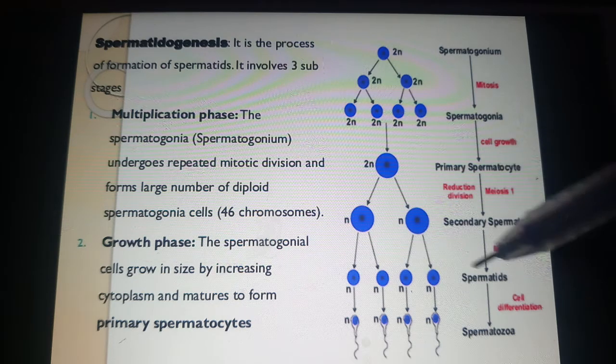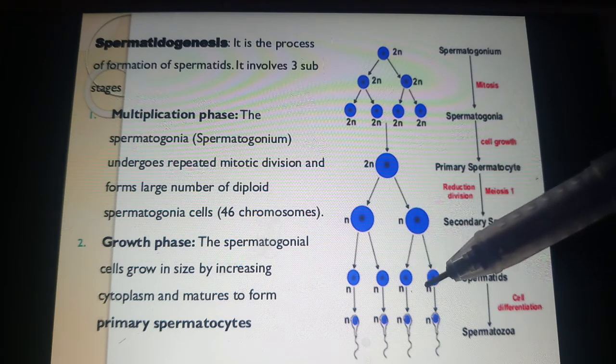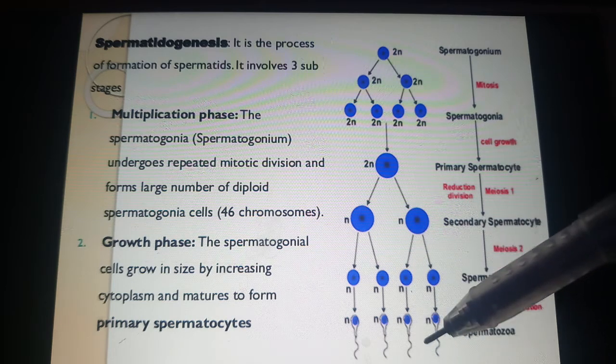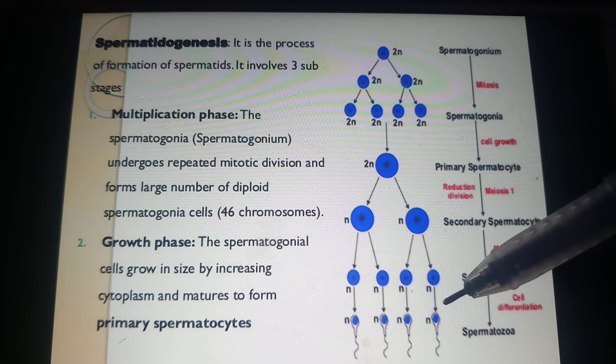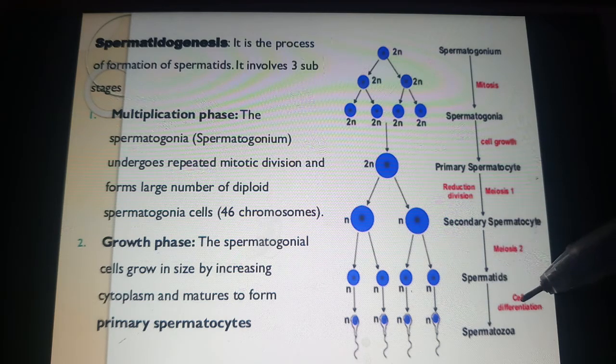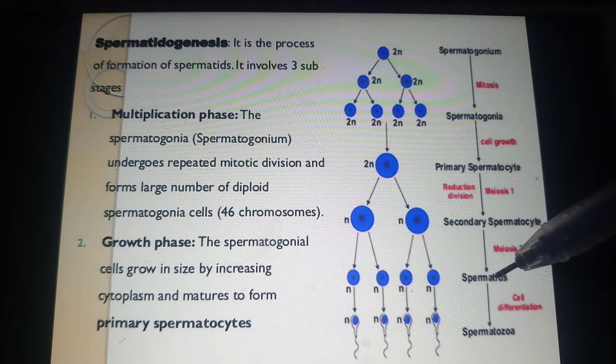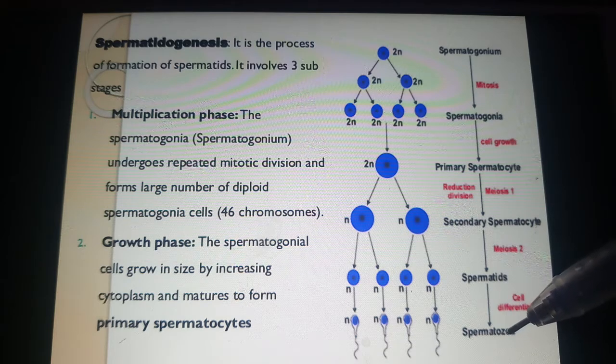Here in the spermatids, the sperms are oval in shape. They still do not have the shape of a sperm like this. They don't have a proper tail. They don't have their head at all. Here they undergo cell differentiation, and the spermatids are converted into spermatozoa or sperms. This process is called spermiogenesis.